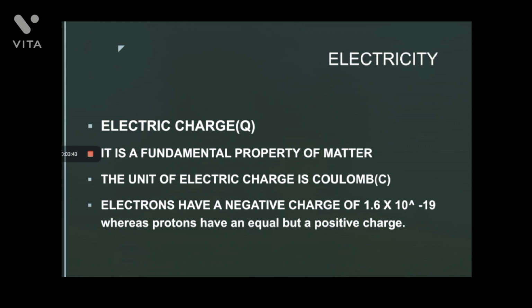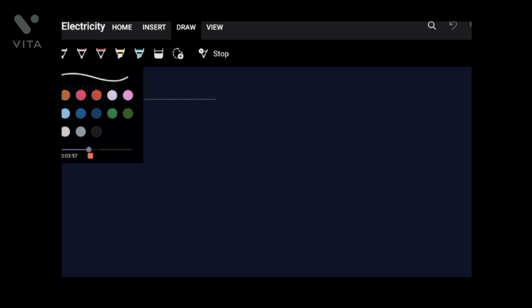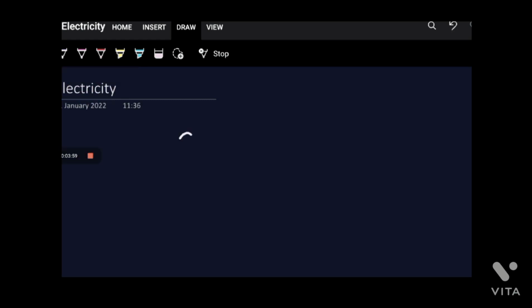If I want to ask how many electrons there are in 1 Coulomb of charge, I have to know the charge of a single electron.